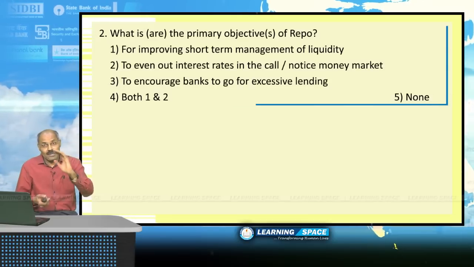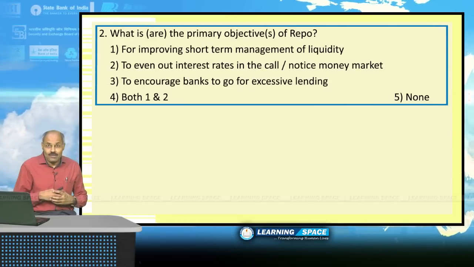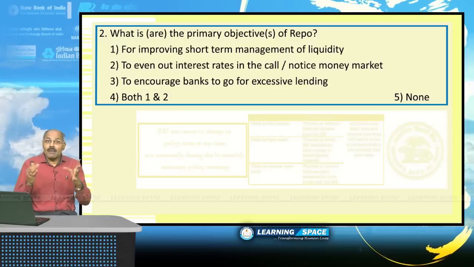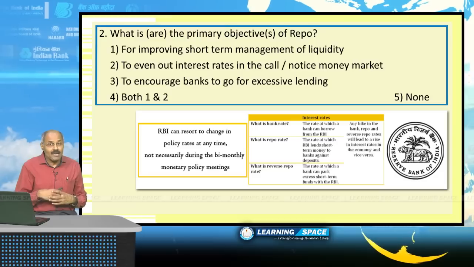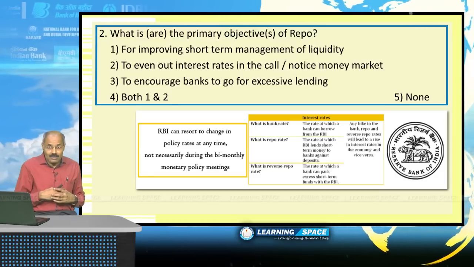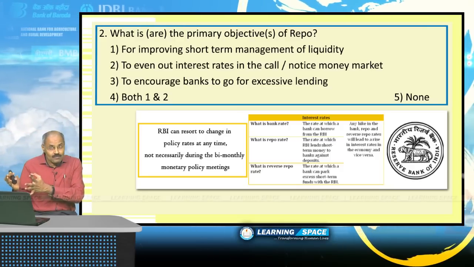Right friends, look into the next one. What are the primary objectives of repo? The monetary policy of RBI is held 6 times in a year, bi-monthly. These policy rates as well as the reserve ratios.